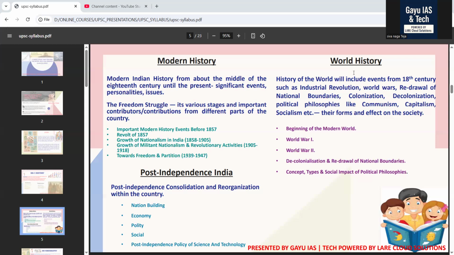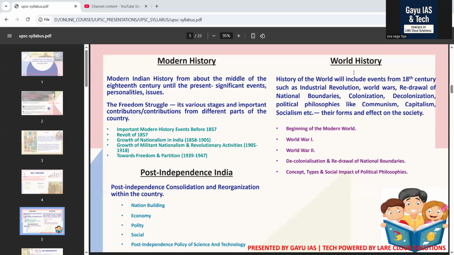Coming back to the story, the grandfather's voice softens. Then came Gandhi, the soul of India's freedom. His methods of non-violence and civil disobedience united millions. Here, UPSC wants you to know Gandhi's arrival and early movements: Champaran, Kheda, non-cooperation, civil disobedience, and Quit India movements.